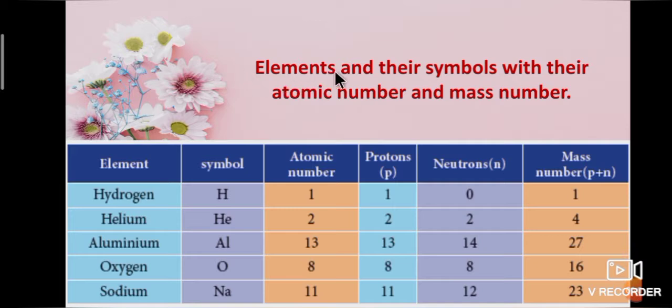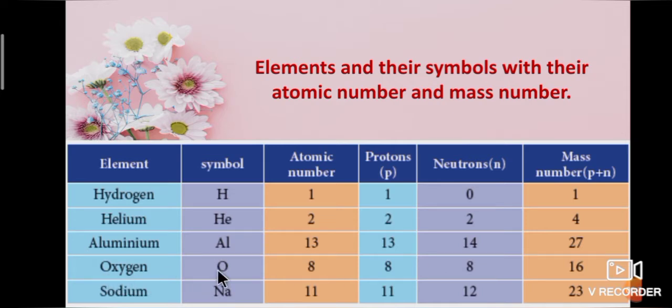Now we will see elements and their symbols with their atomic number and mass number. First one, hydrogen. Symbol is capital H. Atomic number is 1. That is proton 1, neutrons 0, mass number is 1. Second one, helium. Symbol is capital H small e. Atomic number is 2, protons 2, neutrons 2, mass number is 4. Third one, aluminium. Symbol is capital A small l. Atomic number is 13. That is protons 13, neutrons 14. Then mass number is 27.